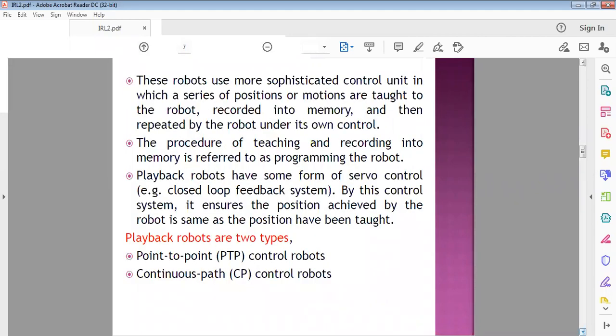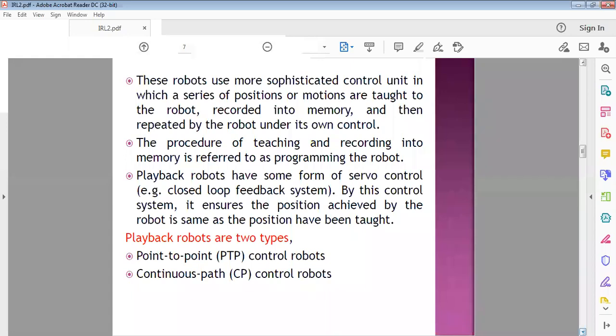These robots use a more sophisticated control unit, in which a series of positions or motions are taught to the robot, recorded into memory, and then repeated by the robot under its own control. The procedure of teaching and recording into memory is referred to as programming the robot. So in this playback robot, we are actually using programs.